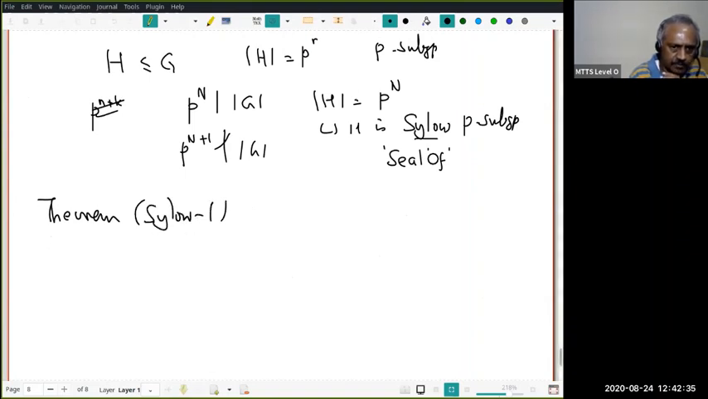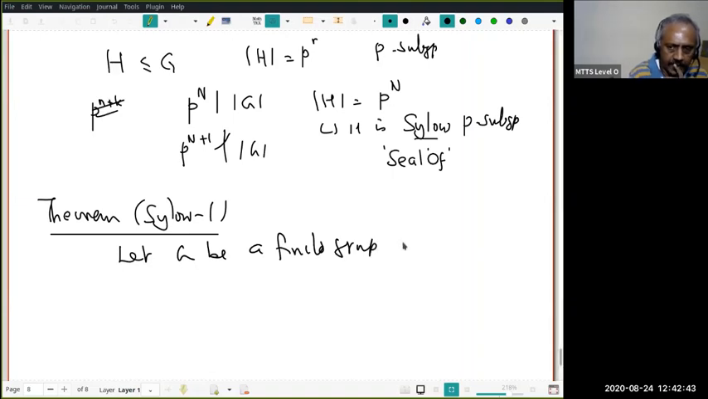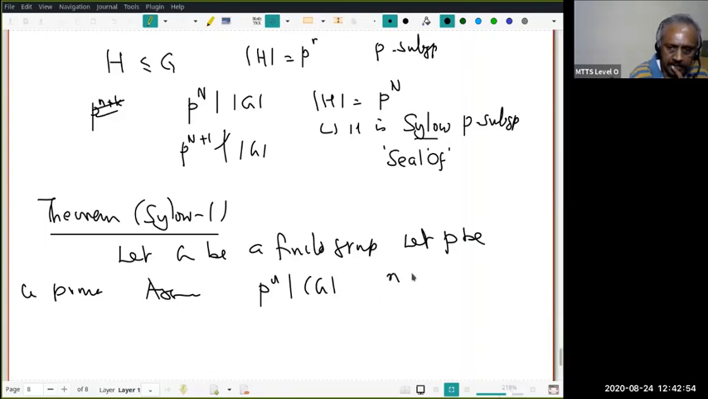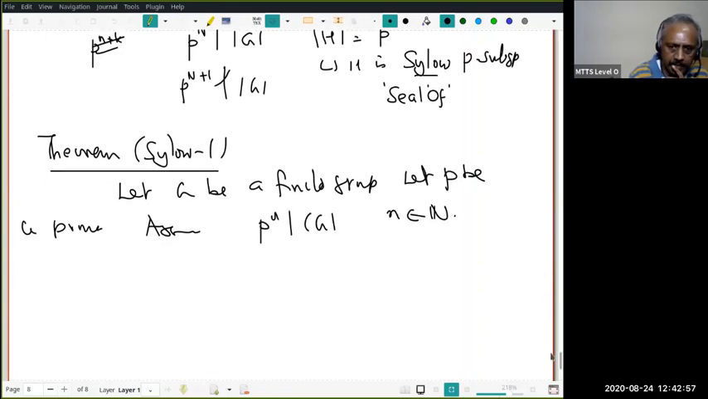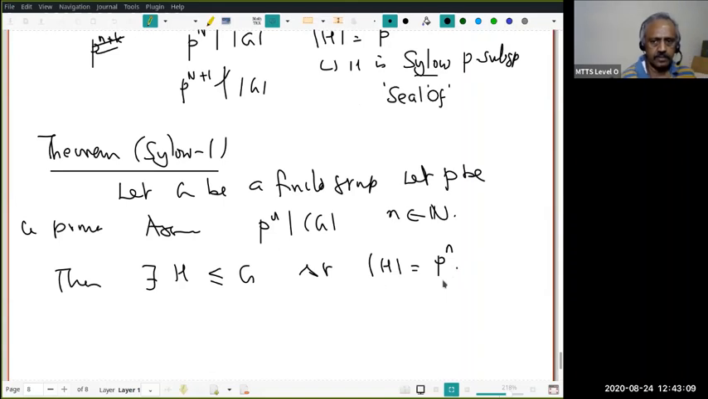This is actually theorem 1, the first theorem. Let G be a finite group and let P be a prime. Assume P power n divides |G|, where n is a natural number. Then there exists a subgroup H of G so that |H| equals P power n. In particular, Sylow P subgroups exist.